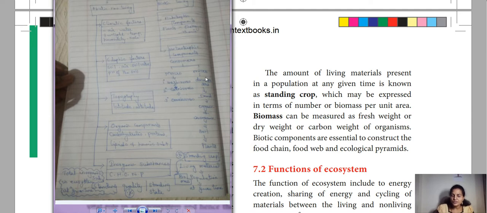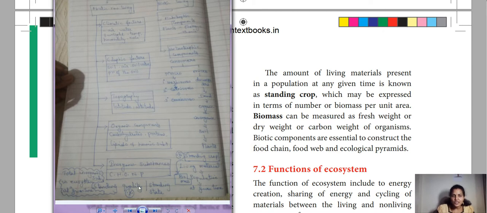And micro consumers: micro means very small, minute in nature, microscopic organisms. Bacteria is a good example, especially soil bacteria, which decompose the dead and decaying organisms. The organic substances from the dead body are converted into inorganic substances that mix with the soil. Again, the plants utilize these nutrients from the soil. It's a cyclic process.